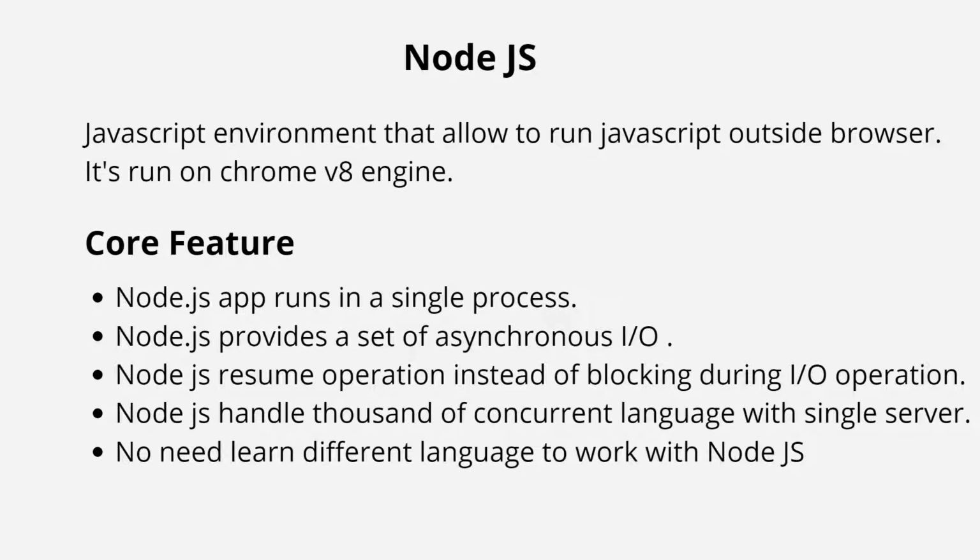So this is the overall Node.js definition. Due to this, Node.js is very performant. Now let's come to the core features of Node.js.